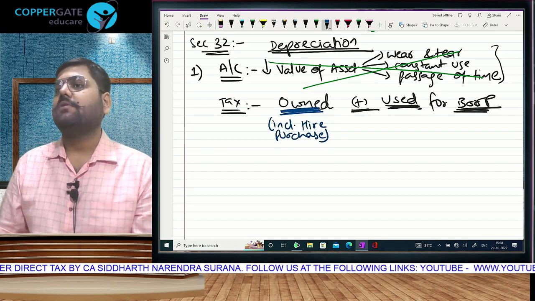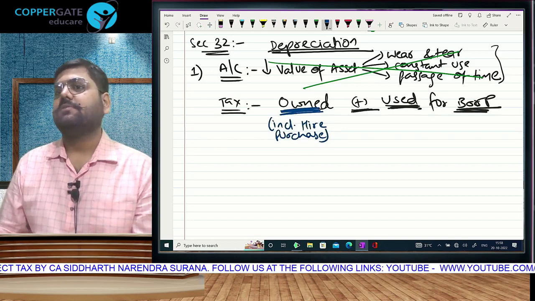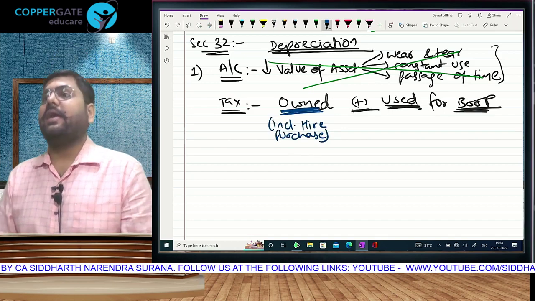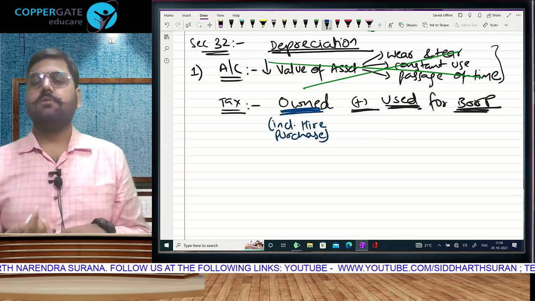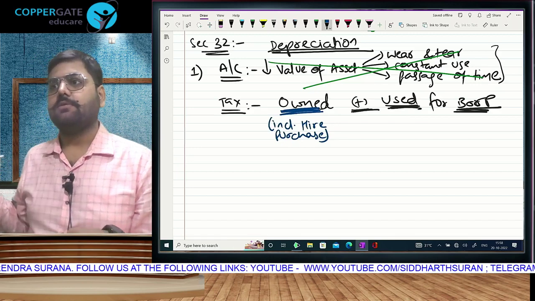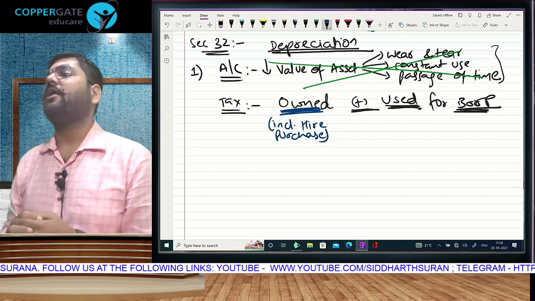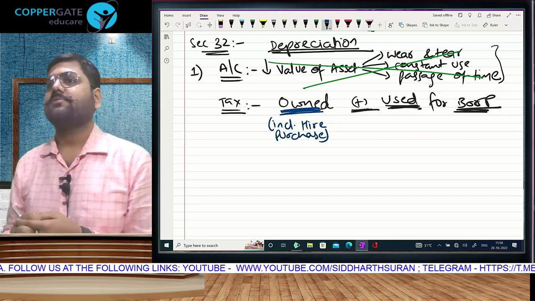Owned will include hire purchase. मतलब you acquire an asset by making full payment. That's owned by you. Take depreciation. Subject to second condition. You acquire an asset by making down payment, part payment.